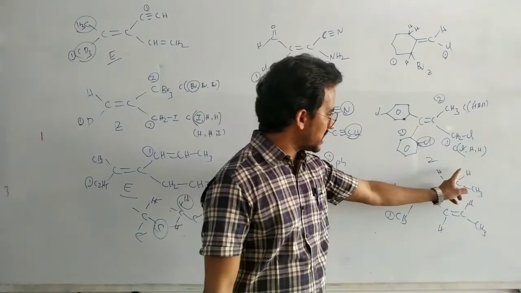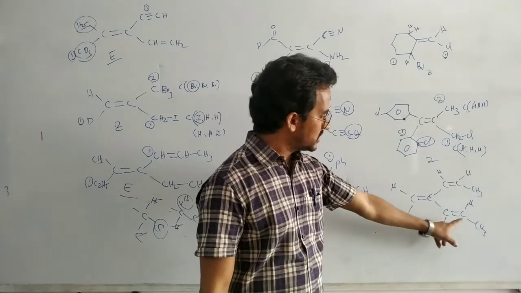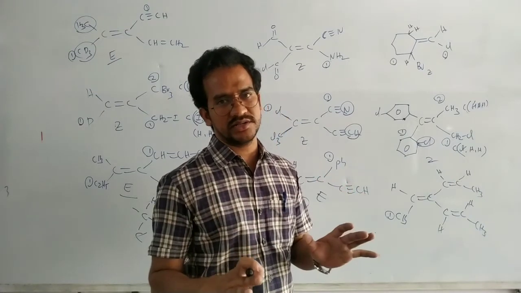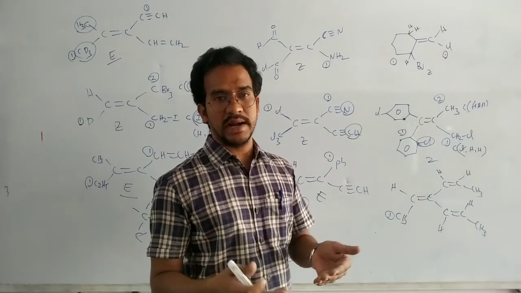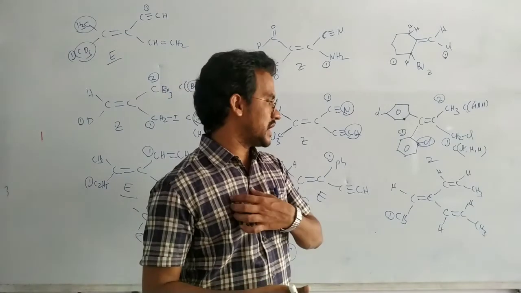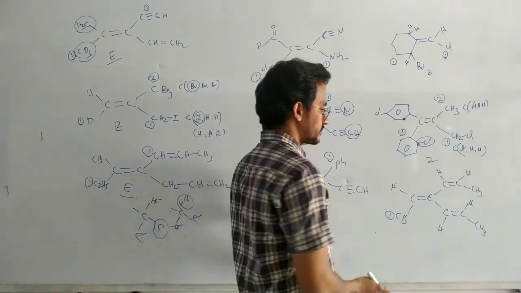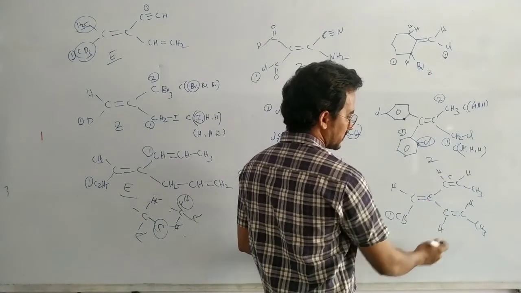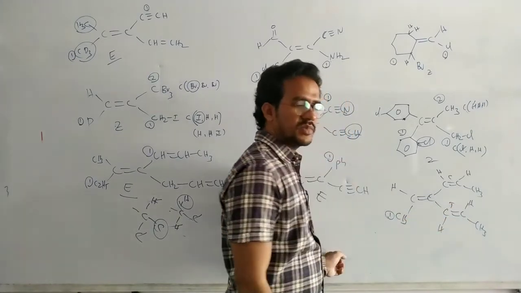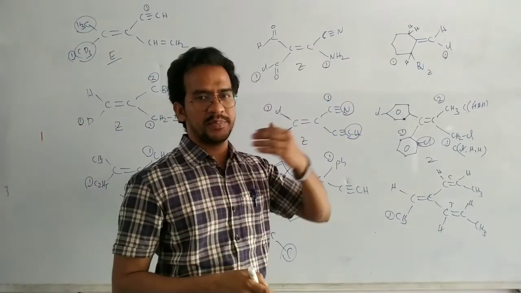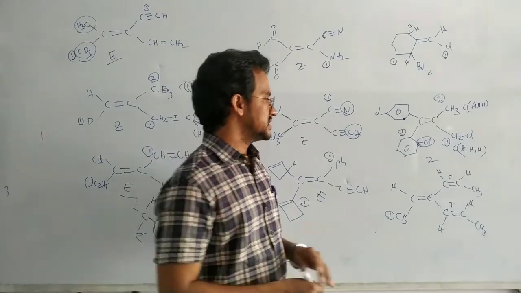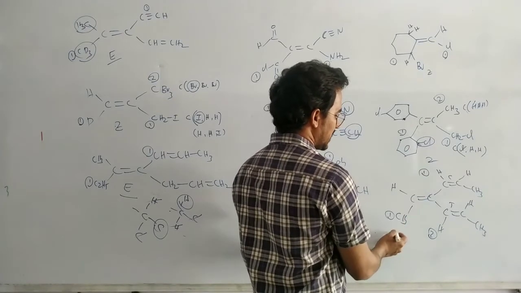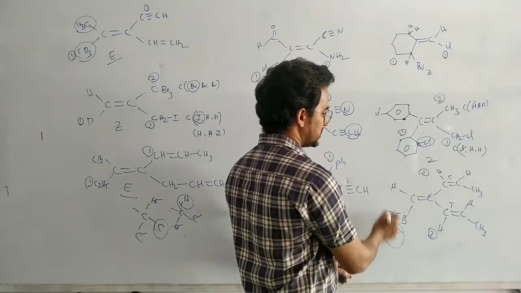You see, here hydrogen, here CH, CH3, CH. Structurally these groups are the same. We cannot differentiate based on the atomic number. But how to give the EZ naming? Okay, you see this one. Here it is a cis isomer. It is a trans isomer. Between cis and trans, cis gets high priority. This one gets second priority. So high priority goes on the opposite side, so E isomer. It is a different example.